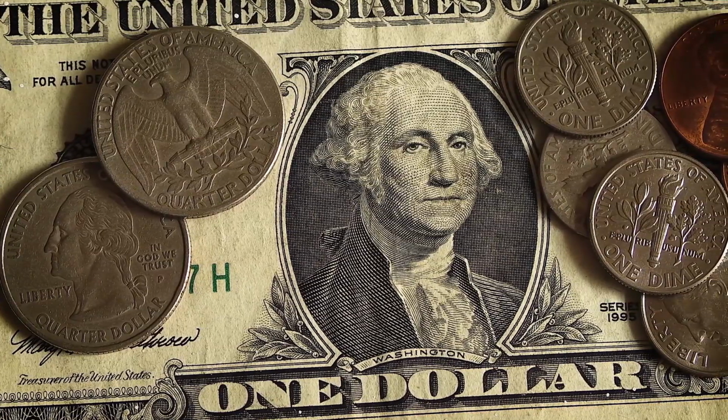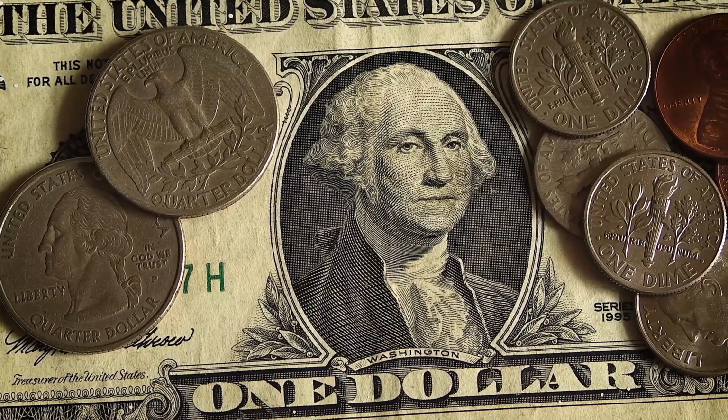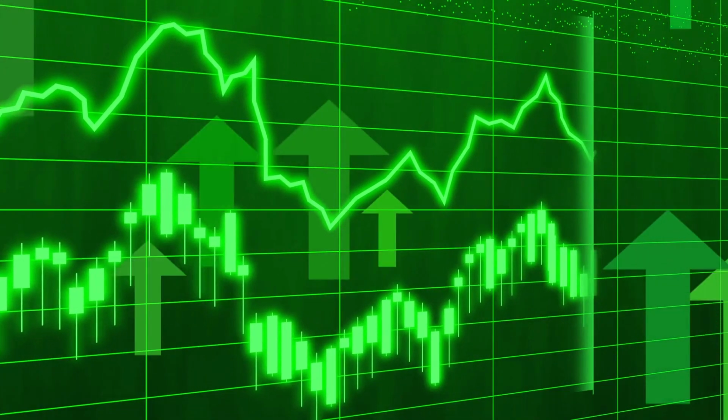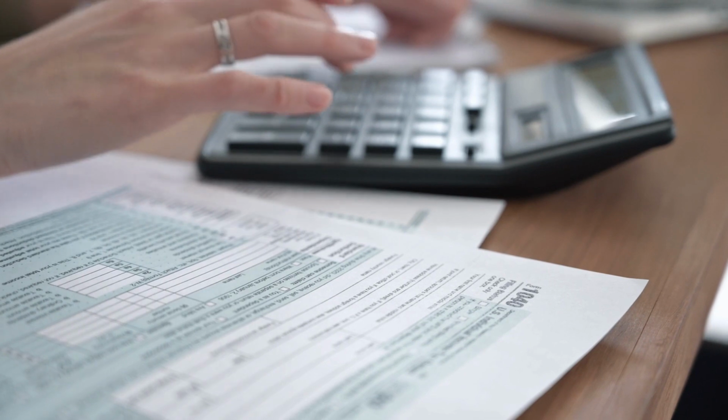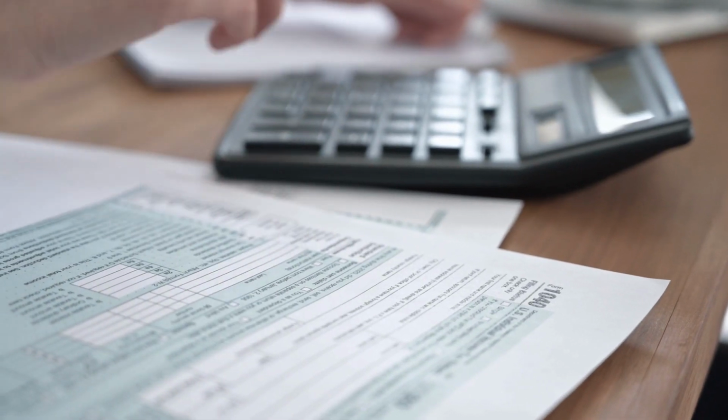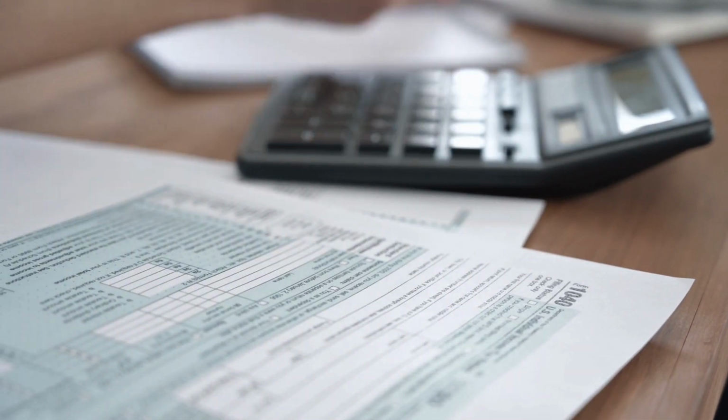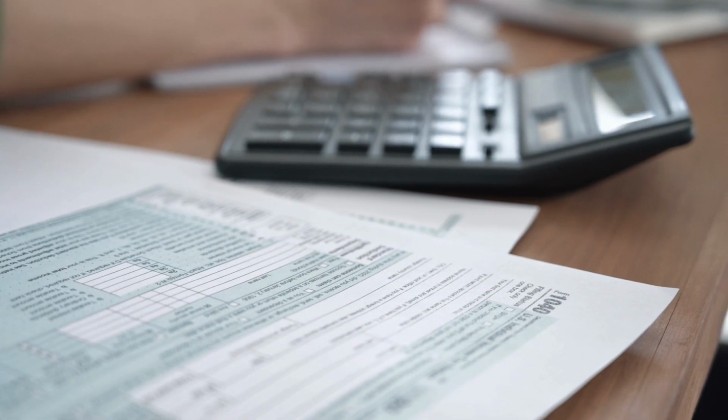Creating a budget is the first step towards taking control of your finances. Start by listing all of your sources of income and then all of your expenses, including fixed expenses such as rent, utilities, and car payments, as well as variable expenses such as groceries, entertainment, and clothing. Once you have a clear picture of your income and expenses, you can determine how much money you have left over each month for saving and investing.